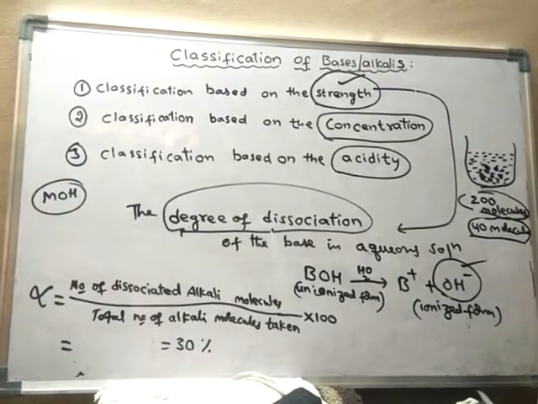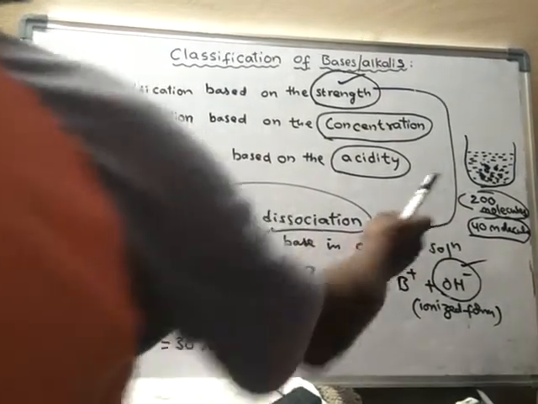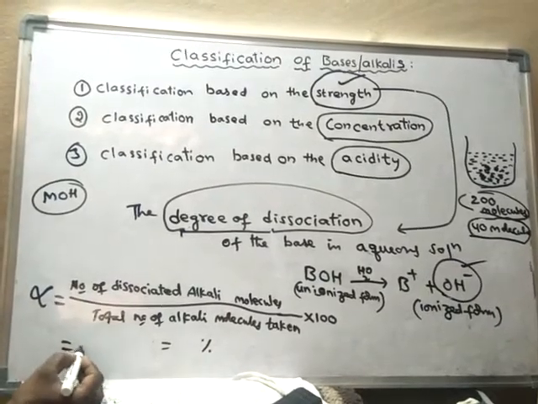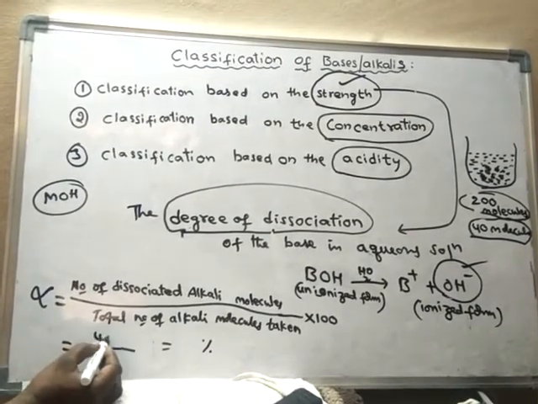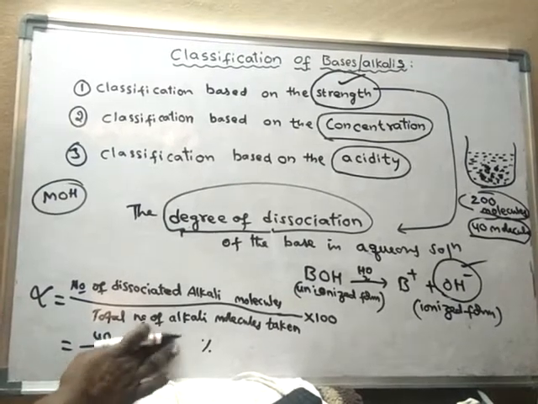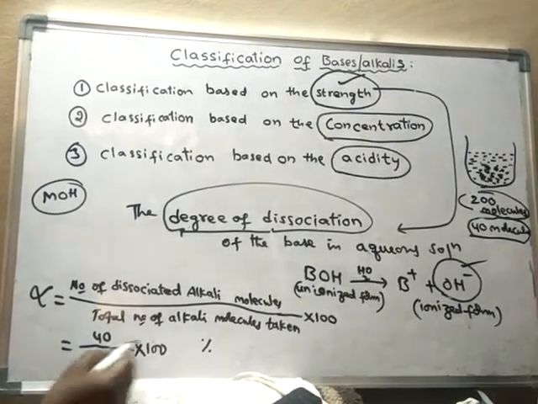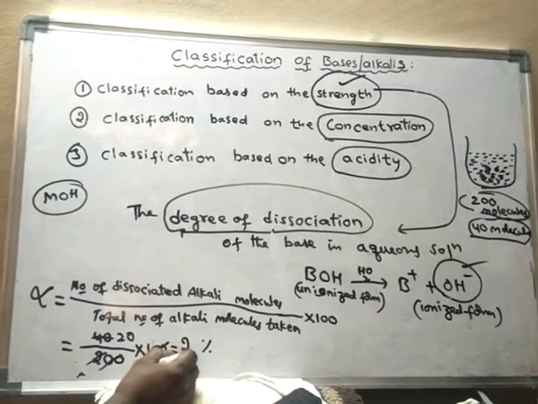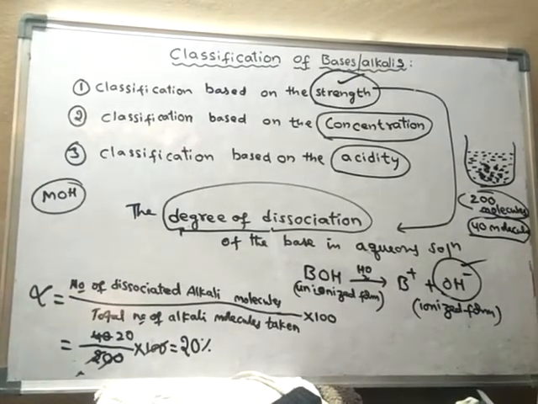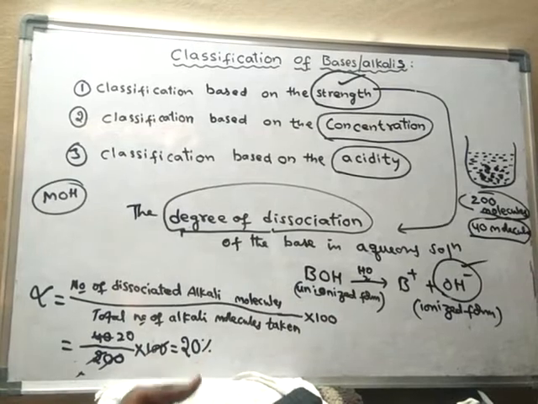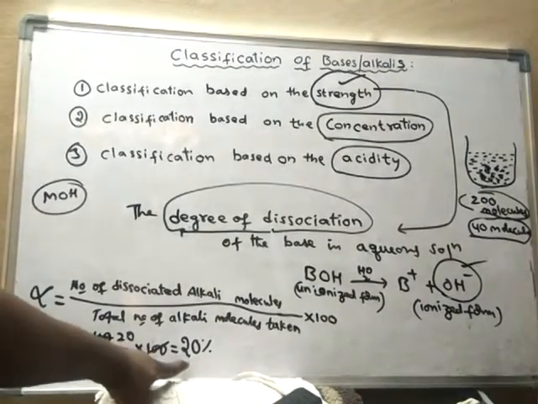To find the degree of dissociation, again we use the same formula. 40 molecules are ionized out of 200 taken altogether, into 100, which gives 20%. So its degree of dissociation is 20% only.